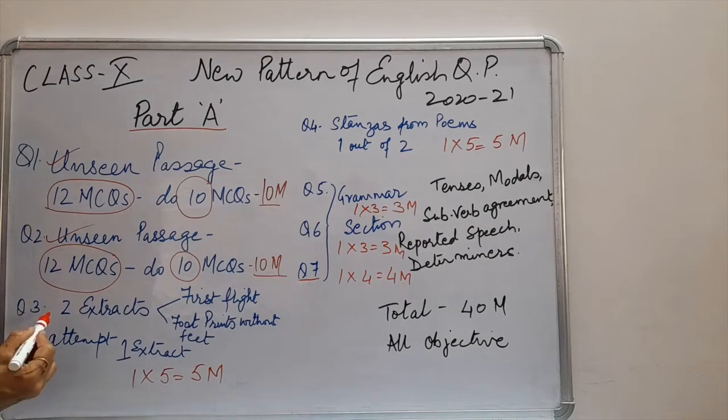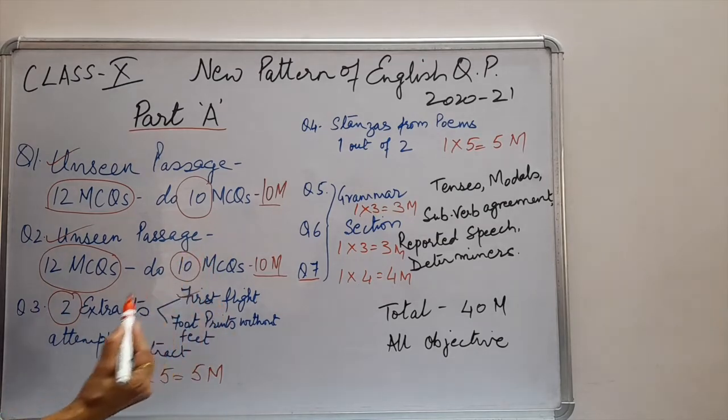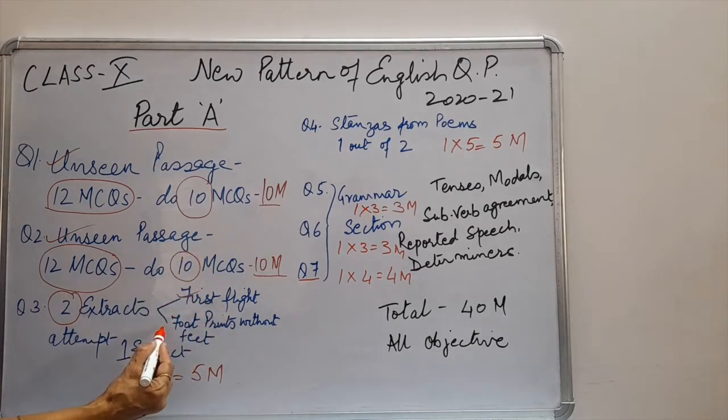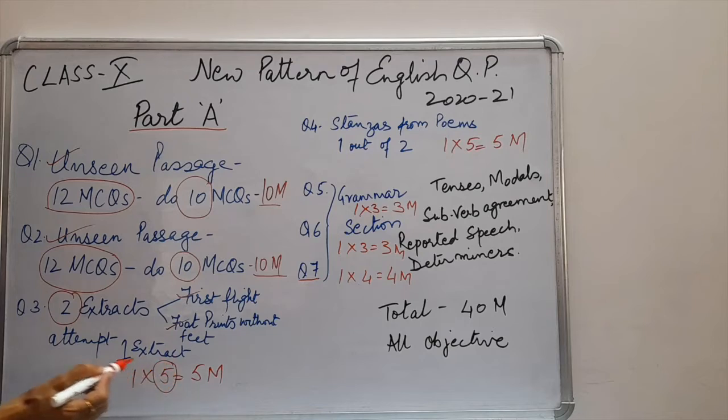Question number 3 is from literature. You are going to get 2 extracts. One extract will be from First Flight and the other will be from Footprints Without Feet. You have to attempt 1 extract out of 2. There will be 5 questions in each extract. Attempt only 1 complete extract. This is of 5 marks.